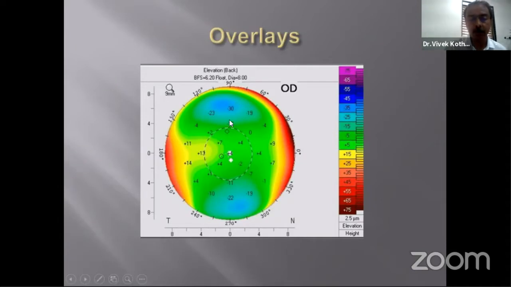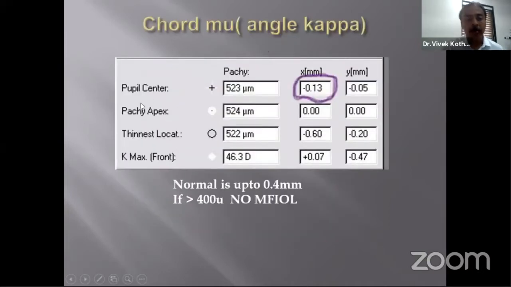And you also have to remember the different overlays that are used by the machine. This is the pupil margin, the dotted circle. The white diamond is the Kmax. The black circle is the thinnest point of the cornea. So you also need to know that. It gives you the